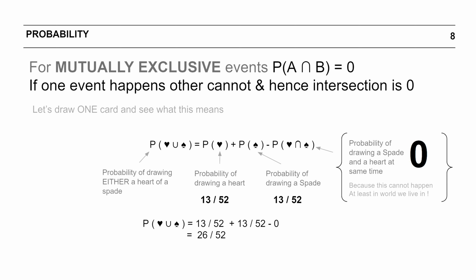Probability of the card being a spade would also be 13 by 52 because there are 13 spades in a deck. However, we cannot have one card being both a heart and a spade.